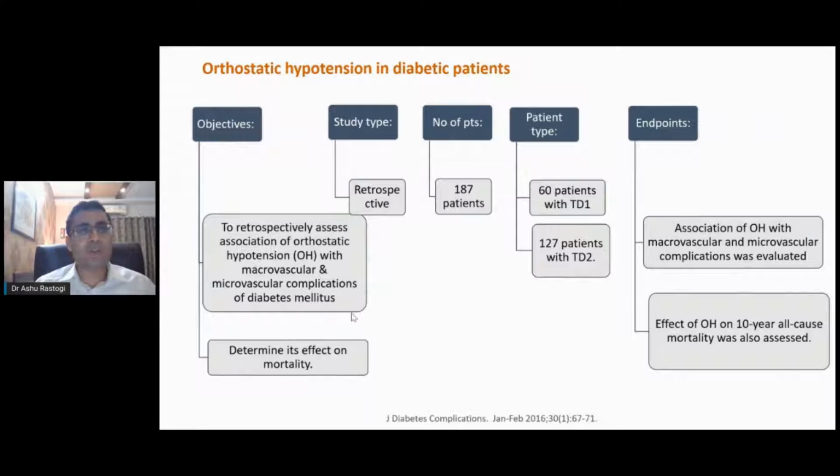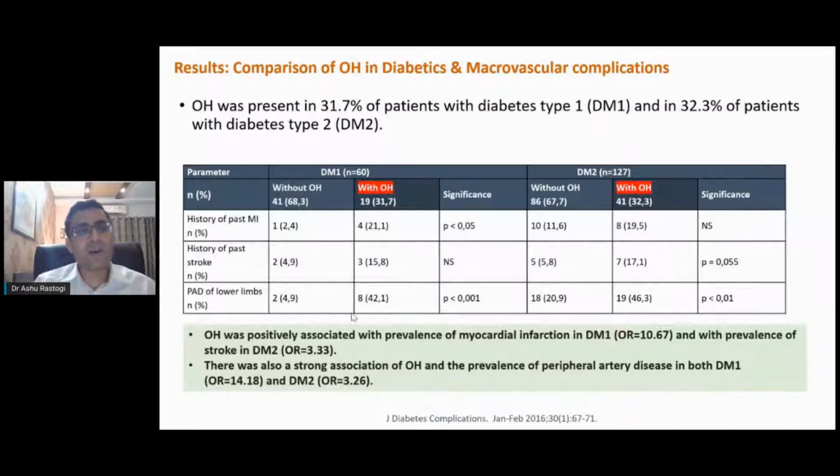Specifically, I would be talking about orthostatic hypotension in diabetes patients. This was a study published in 2016, in which they retrospectively wanted to know the effect of orthostatic hypotension on 10-year mortality or all-cause mortality. They found that orthostatic hypotension was associated with myocardial infarction in these diabetic patients with an odds ratio of 10.6. Also, there was increased risk of stroke in patients with diabetes, and there was a strong association with peripheral arterial disease, whether type 1 or type 2 diabetes.